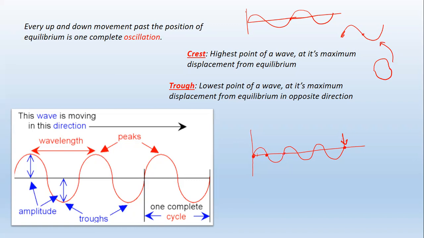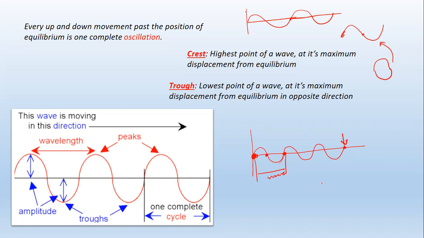From here to here, this is also the length of a pulse because this is a pulse. But from here to here, this will be the length of a wave. So this is a wavelength because this is one wave.